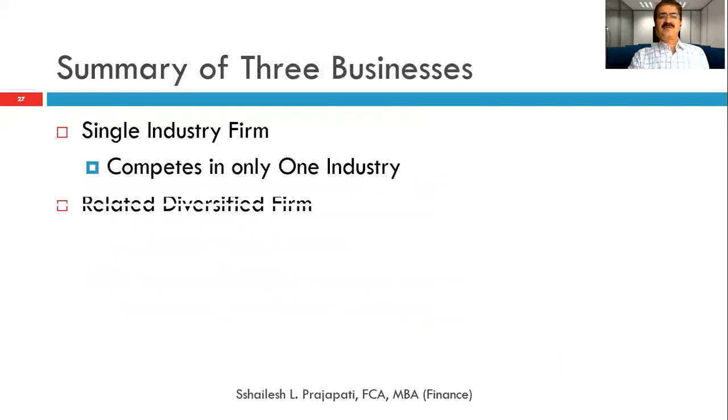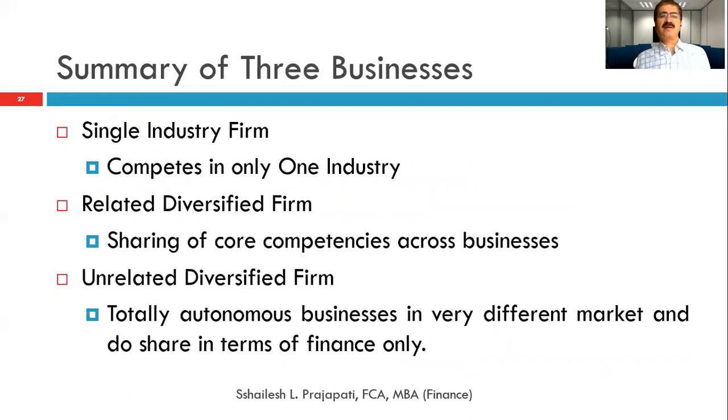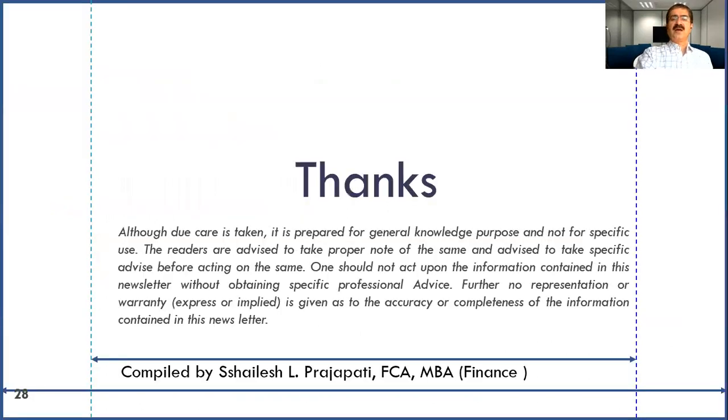Friends, the summary of these three types is like this. One, single industry firm, which competes in only one industry. Related diversified firm, where there is sharing of core competencies across businesses. And third, unrelated diversified firm, with totally autonomous businesses in very different markets, which share only in terms of finance.